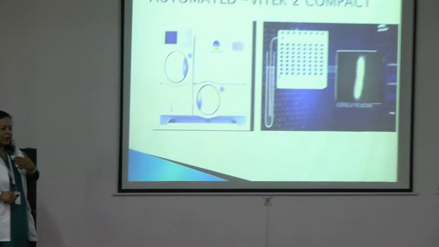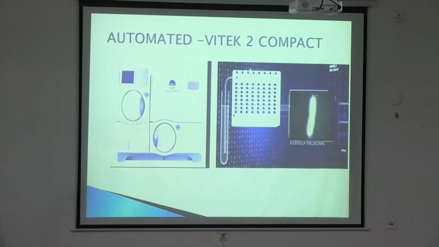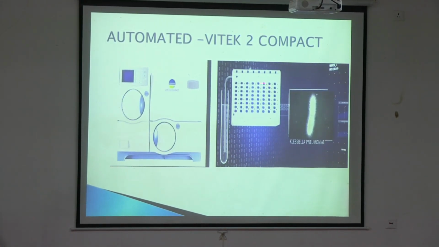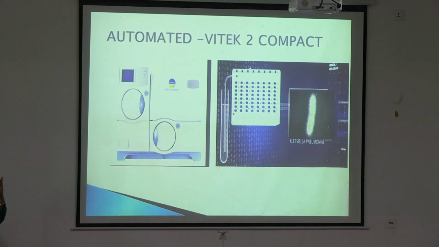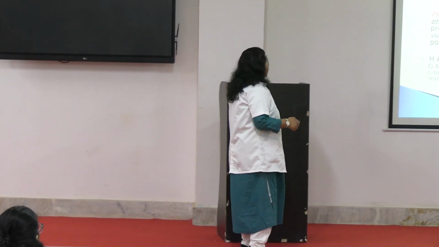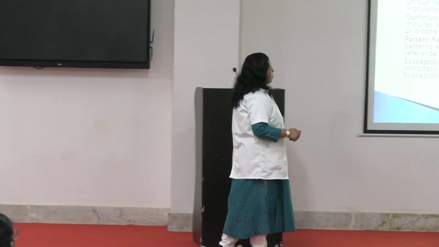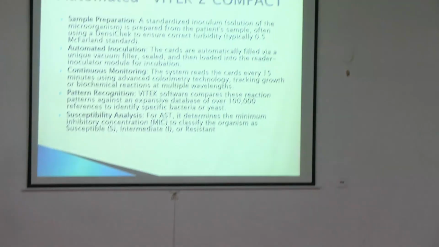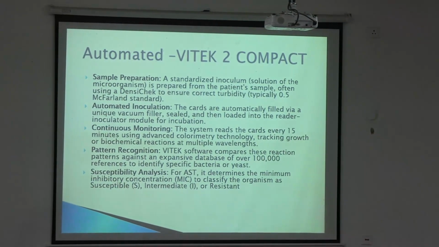So this is the automated Vitek 2 Compact machine which we get, and hopefully we'll get one here also. And this is the card. This is the card where we look for identification. So there are two cards which are used. One card is for identification and one card is for AST. Okay. So a little bit about how we do it. You must be curious about how we do it.